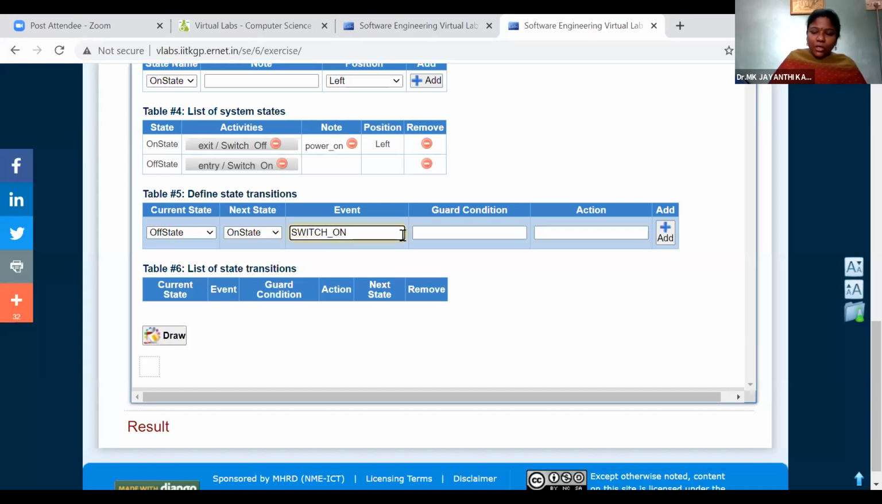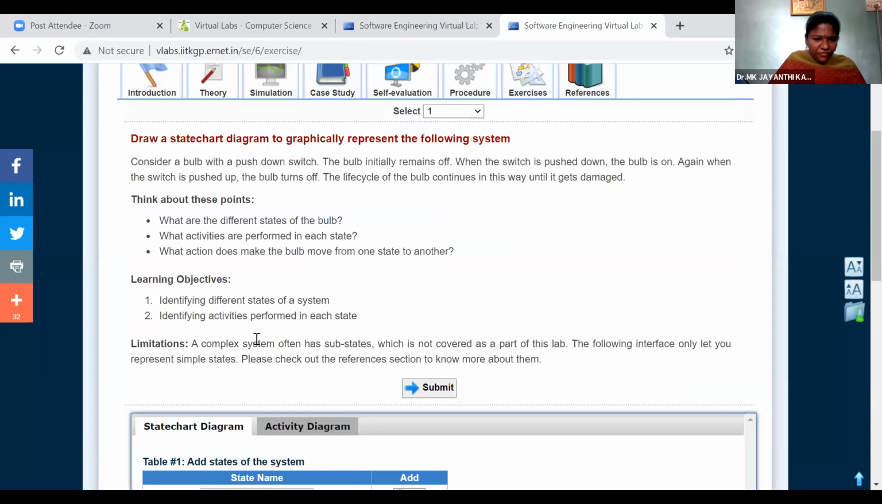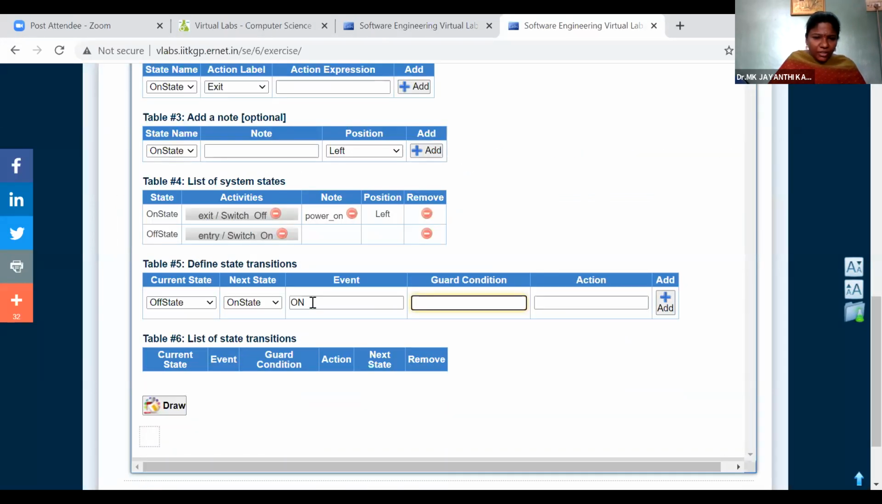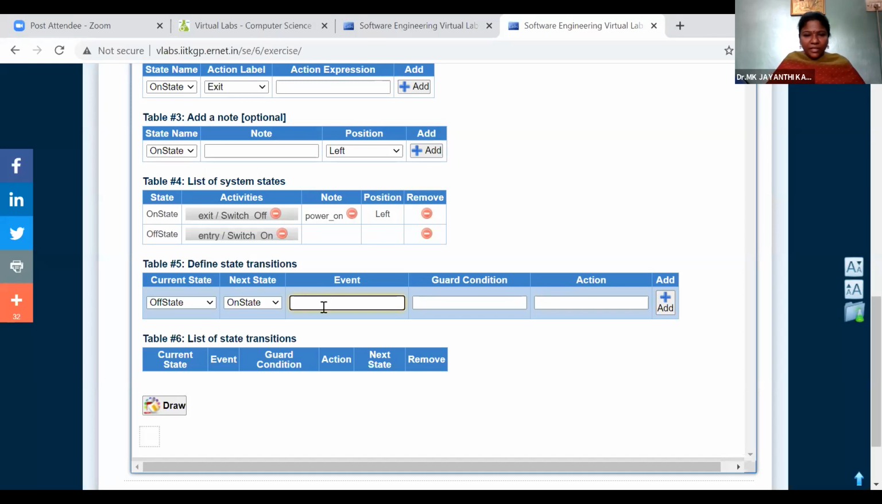So we want to switch on, or we can use a push up. They are using push up and push down. They specified push down switch, and push switch is push down, and bulb is on. So they specified some operations such as push down. Are you able to follow the thing? The operation they have given, some specification, we should make use of the same. So the event we would like to use is push down switch.